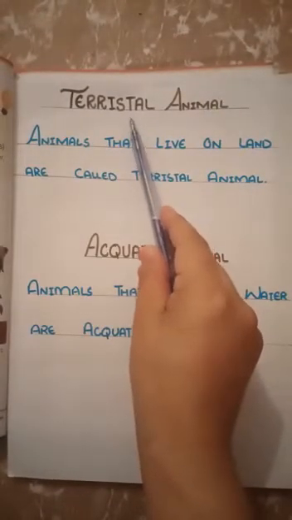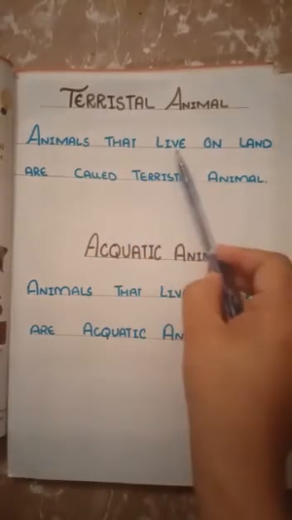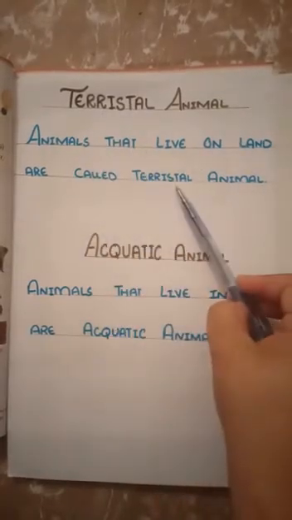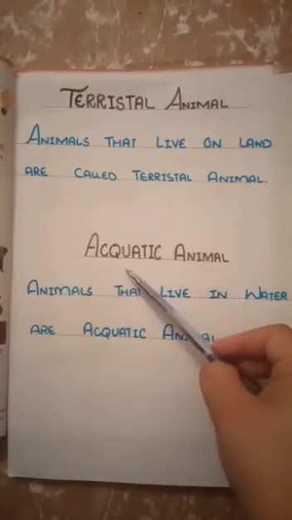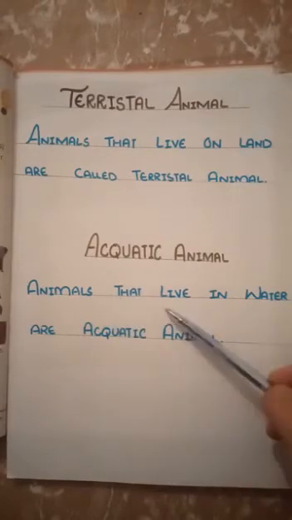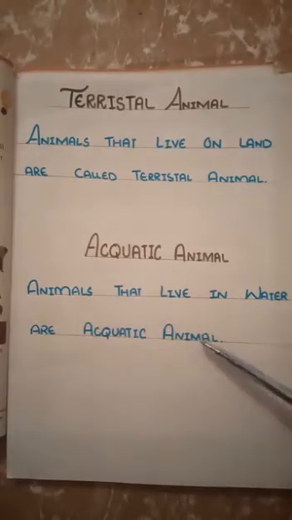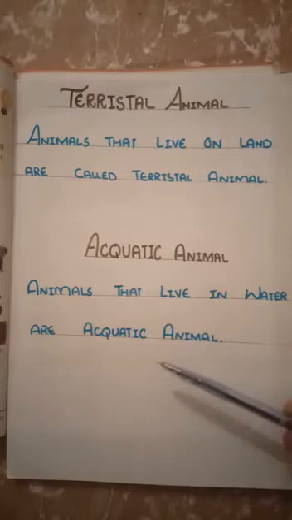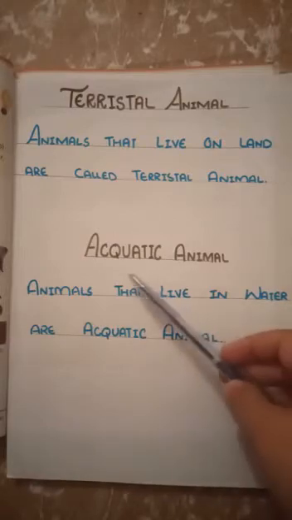Terrestrial means land. The animals that live on land are called terrestrial animals, for example, lion, tiger, cow and buffaloes. Aquatic animal. Aquatic means water. Animals that live in water are called aquatic animals. For example, fish, starfish, crab and whale are examples of aquatic animals.